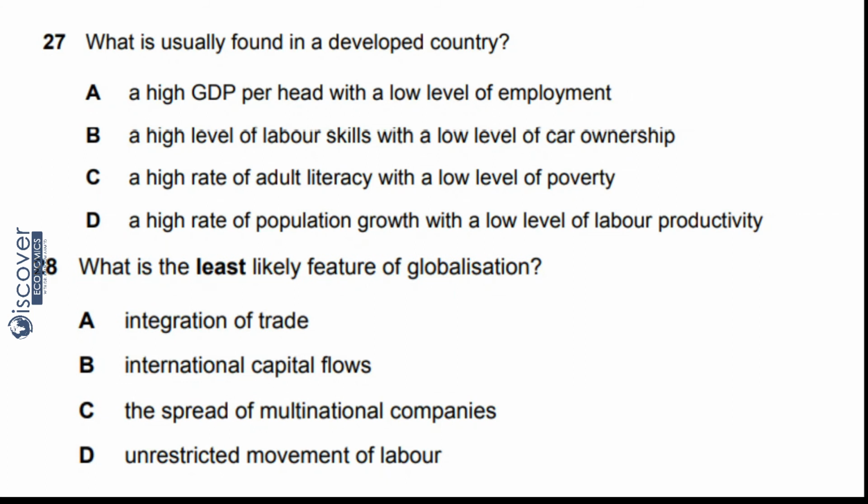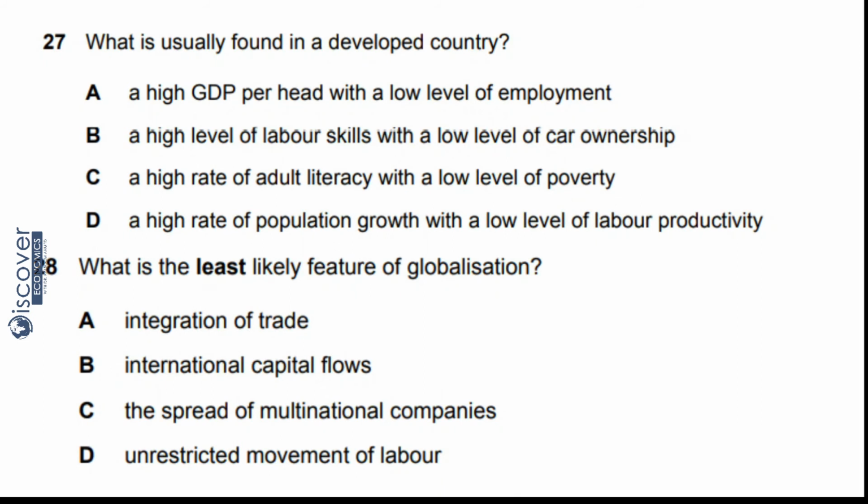Okay, come to question number 28. What is the least likely feature of globalization? Now least likely means less likely. Come to option A, integration of trade. Yeah, globalization does integration of trade. So A is not least likely, it is most likely. Then B, international capital flows, money goes from one place to another. Yeah, it happens with that. So it is also not the answer.